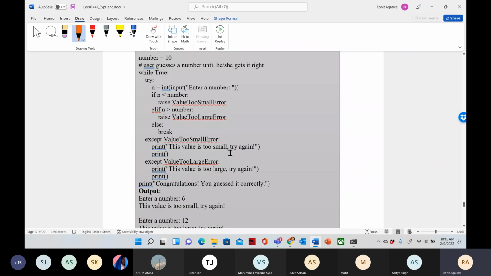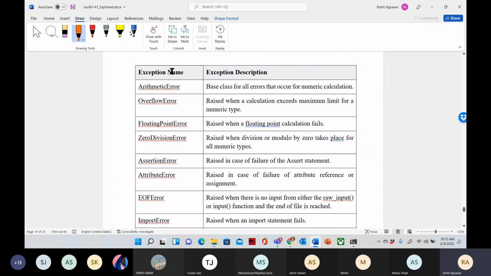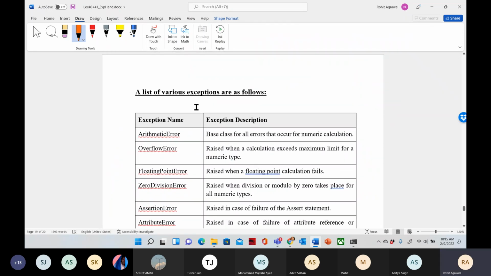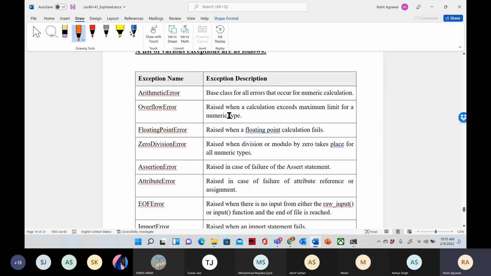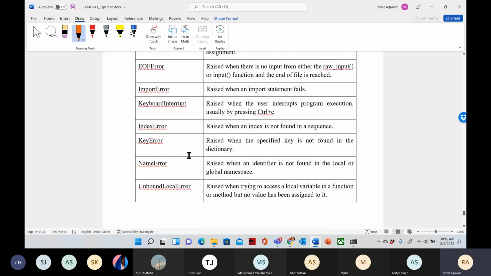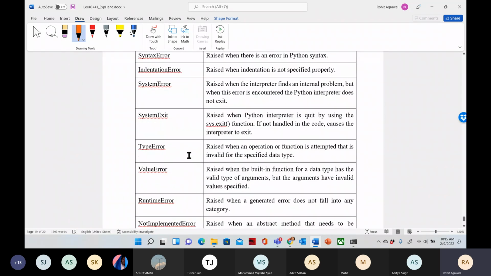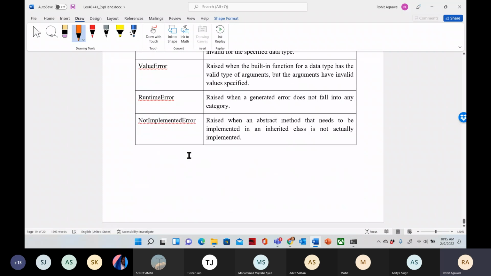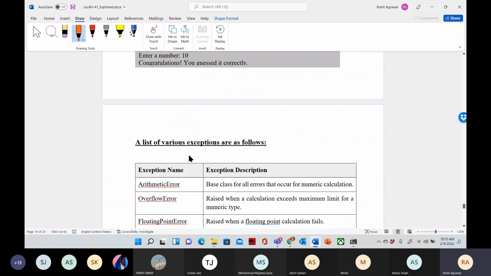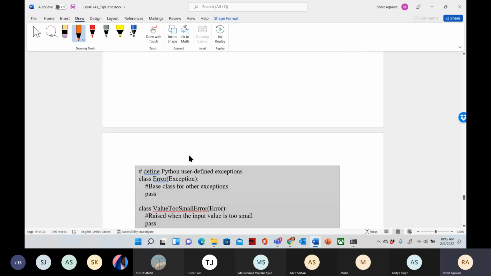So for you, I have also created a table here. So this is the list of the various exceptions, as follows. Exception name and their description is there. So you can use this table whenever needed. So till now is clear. Then can I move further?